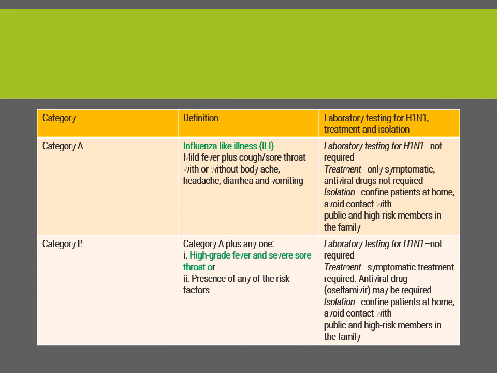Category B includes all those cases which have all the symptoms of category A, along with a high grade fever or severe sore throat, or any risk factor. What are the risk factors? Any chronic illness, old age, pregnancy. Lab testing is also not required. Symptomatic treatment is required, and antiviral drugs may be given. Isolate the patient, confine to home, and avoid contact with other persons.